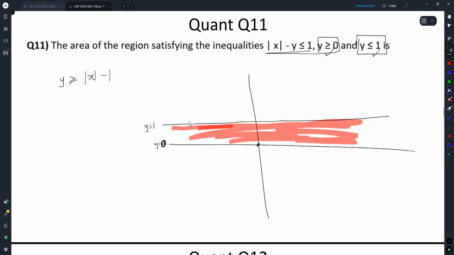The fact that it is mod x minus 1, can I say it will go something like this? This point being 0, minus 1. Where will it cut the x-axis and where will it cut the line y equal to 1?